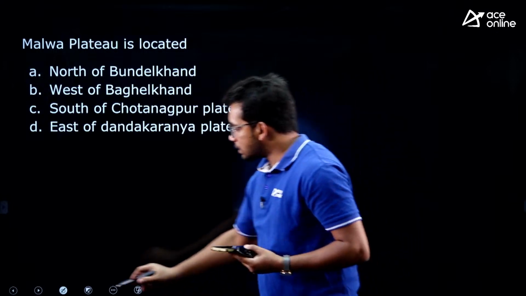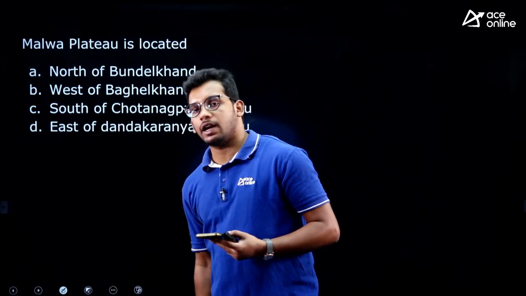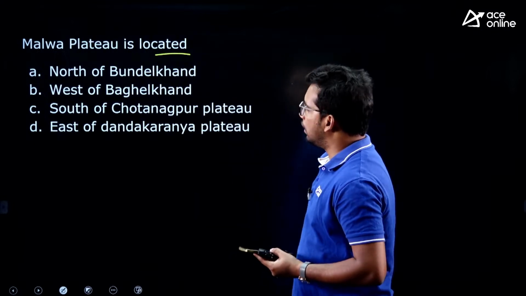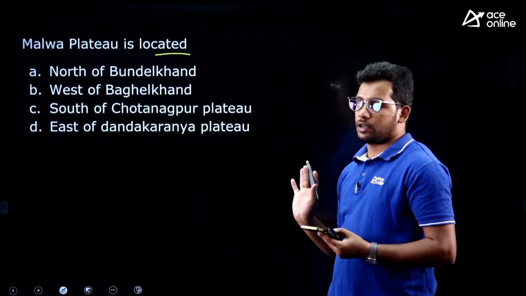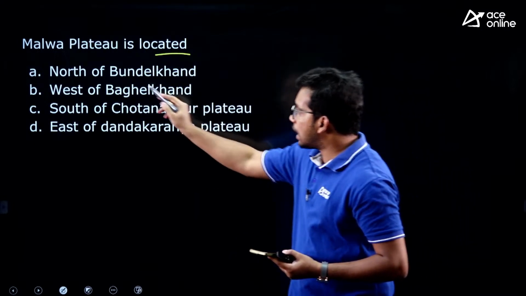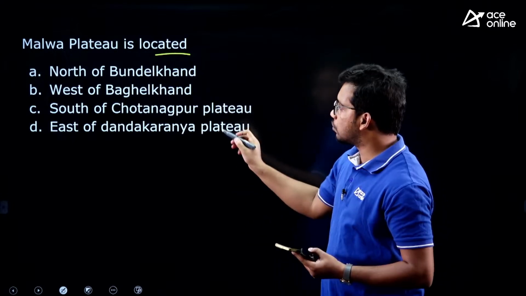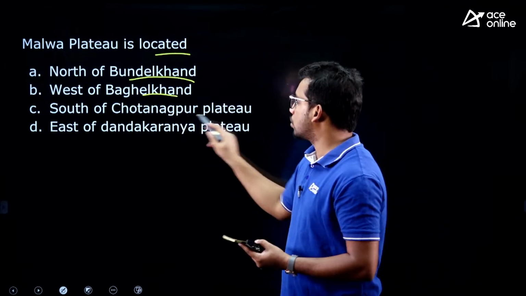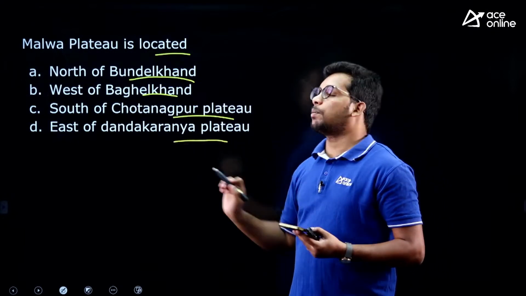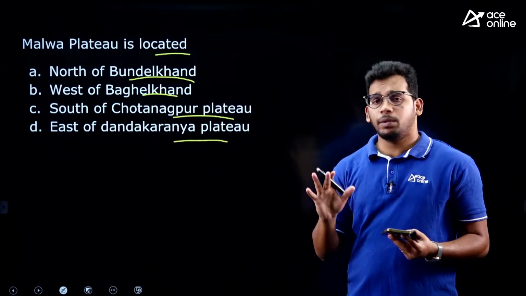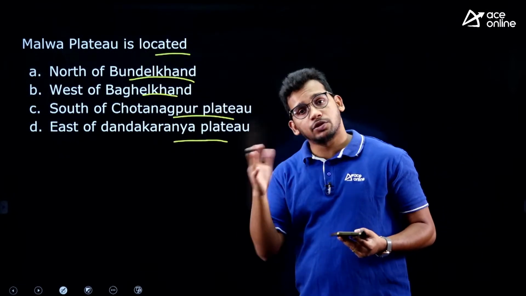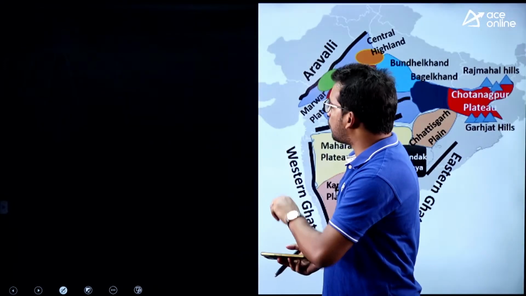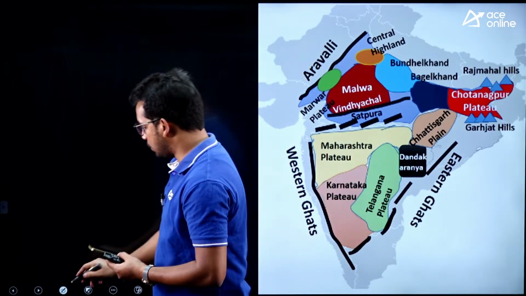Next one, some plateaus. Plateaus means the planar regions. Let's see. Malwa plateau is located in which part? I have intentionally created this question because you want to know about Bundelkhand, Baghelkhand, Chota Nagpur plateau and Dandakaranya plateau as well. Questions may not directly ask like this, they will ask you any question, you have to be ready for it. Alright. So let's see the plateaus, then we will come to this question as well.